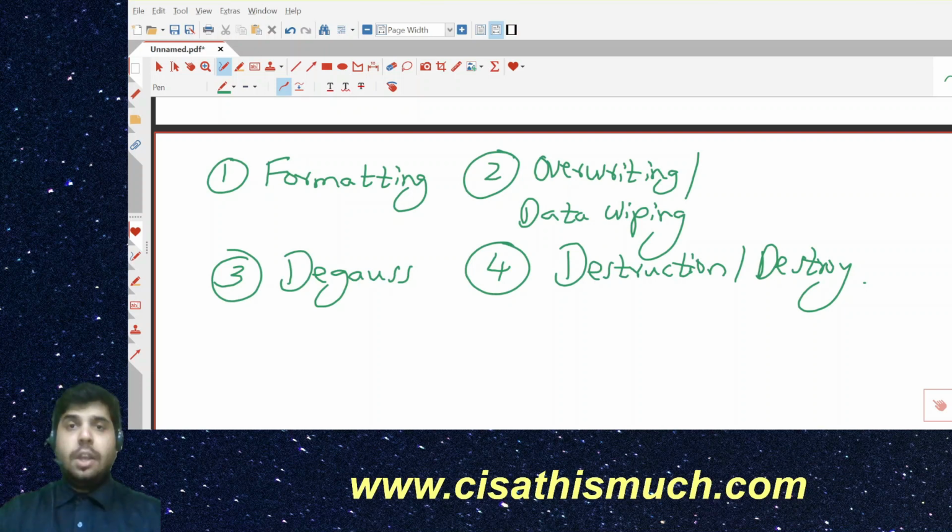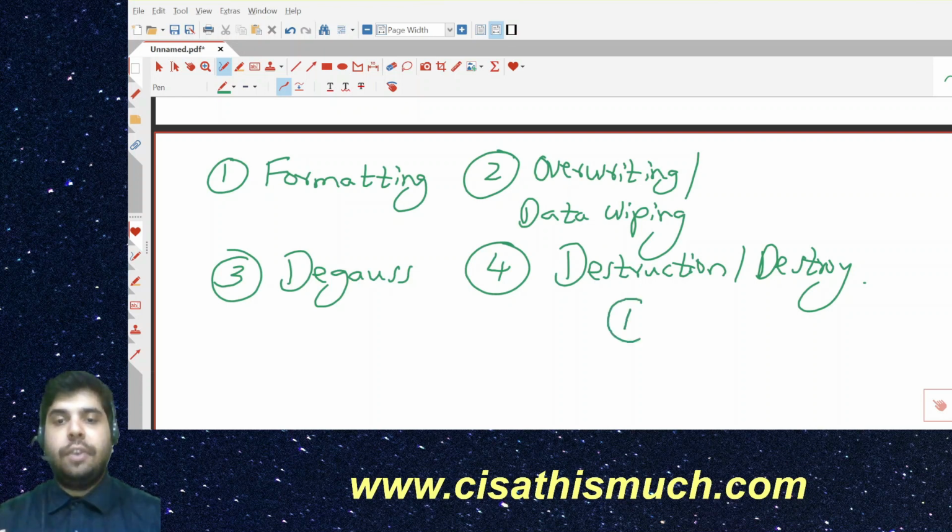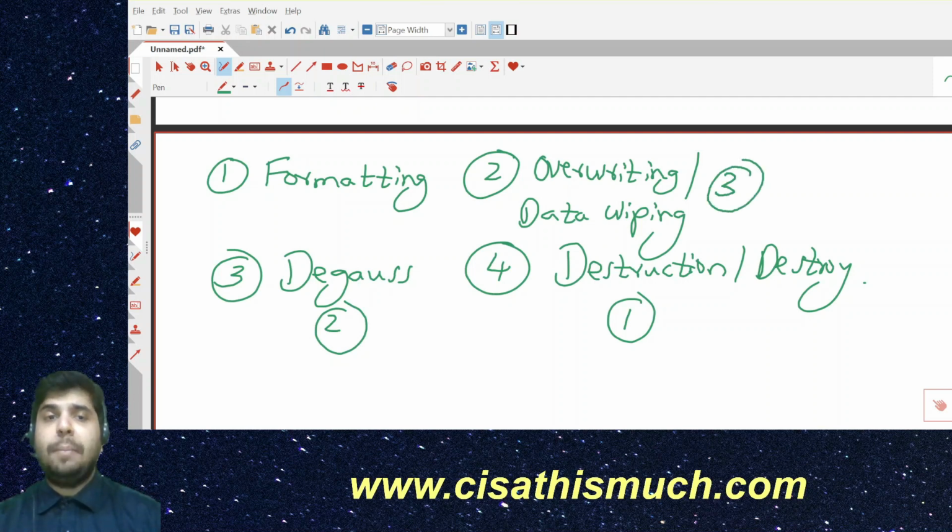Rank 1, you have to always go for this option first, the fourth one, which is destruction or destroy. Second rank you have to give to degauss. Third is overwriting or data wiping. And the last option, in fact, there won't be any question on it, because I hope you know that ISACA doesn't ask negative questions. For example, ISACA won't say which of the following methods should not be used. Normally they ask positive questions, which things you have to do, not what not to do.